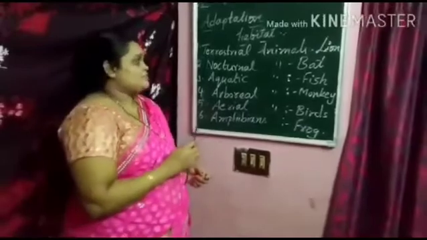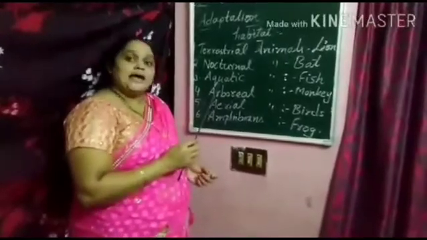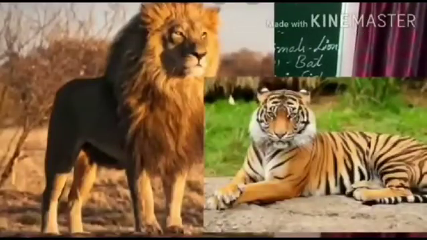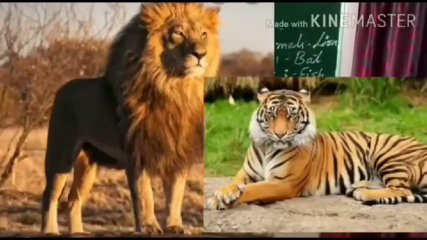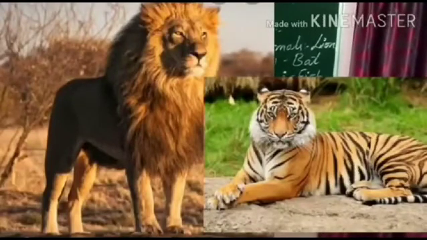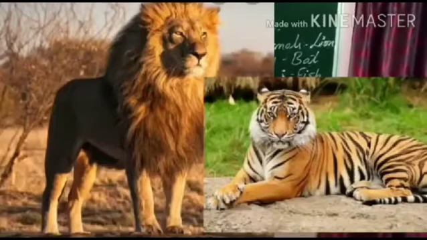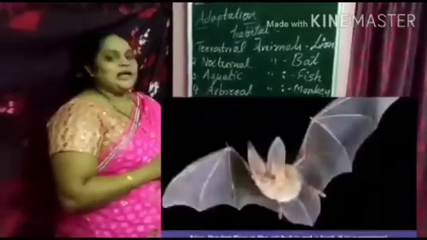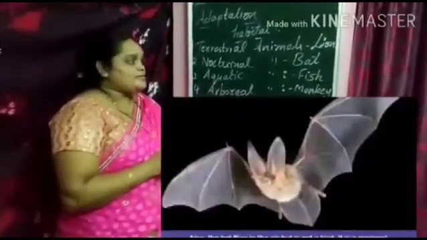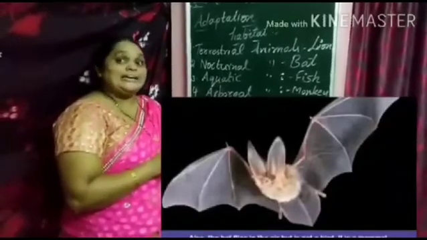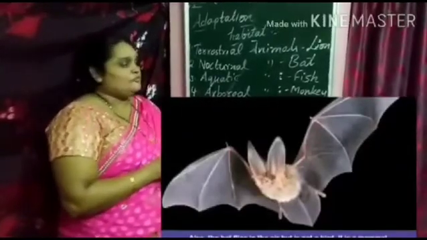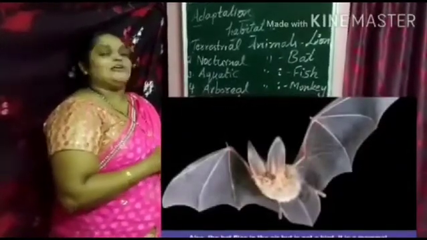See the first one, terrestrial animals. The animals which live on land are called terrestrial animals. Example, lion.